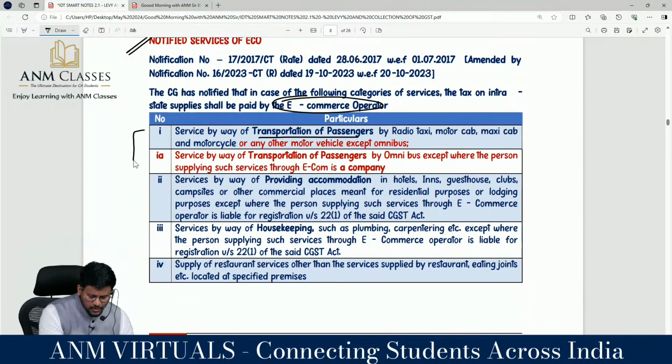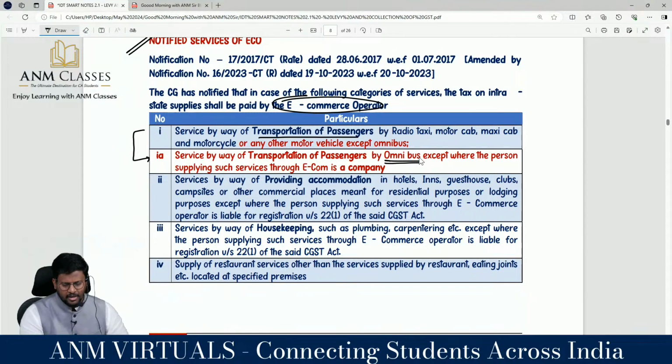Now, one entry has been included. Service by way of transportation of passenger by omnibus, except where the person supplying such service through the e-commerce operator is a company. So you have to check whether the omnibus supplier is a company or not. If the supplier is a company, then RCM. Otherwise, it is ECM. Correct? It's not RCM. It is ECM.